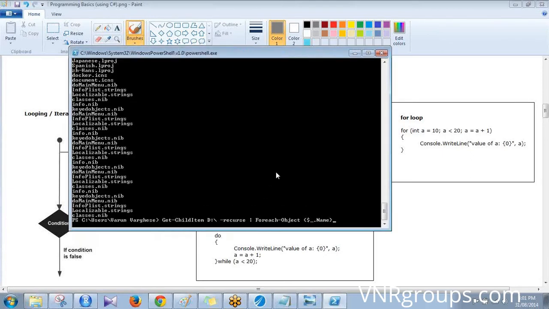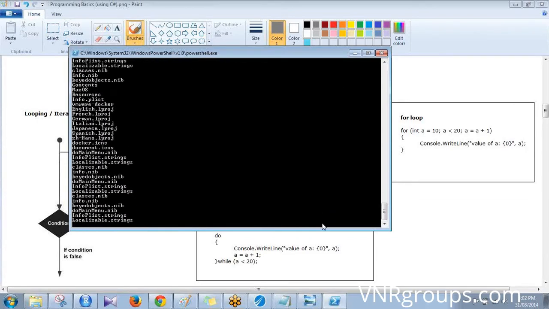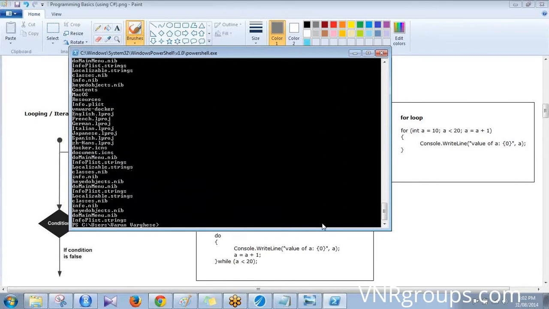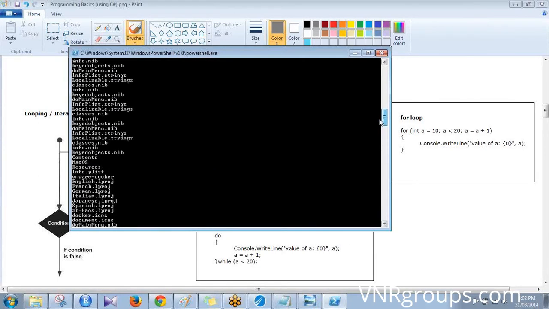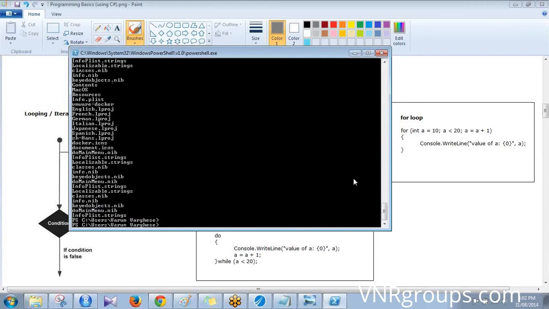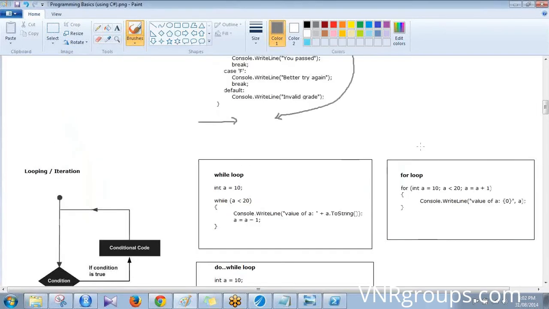Okay. See the command I wrote. These are PowerShell commands. When I say Get-ChildItem D, it recurses through all the folders in the drive, and then I'm piping it to a ForEach loop, and getting the name there. See that? I'm going to stop it. It gives all the files which are there in the D drive, only the names. So the point is, you can loop through the items in a list, in a collection. That's a primary concept in programming, and that is what you do here.